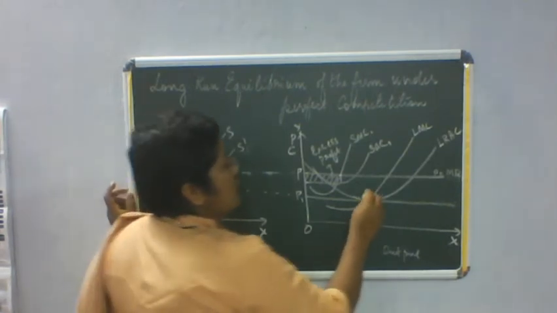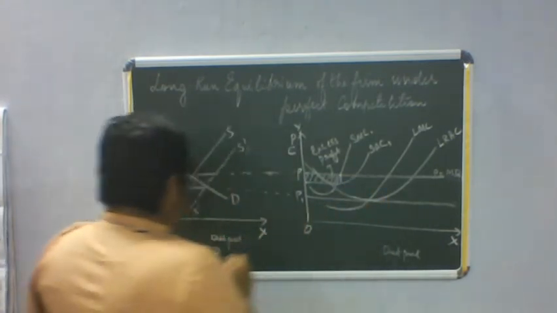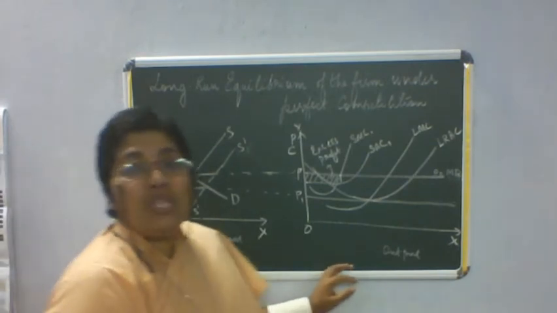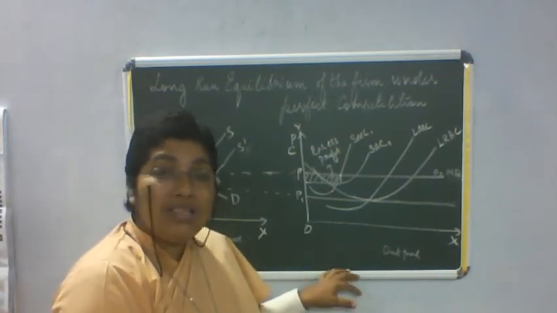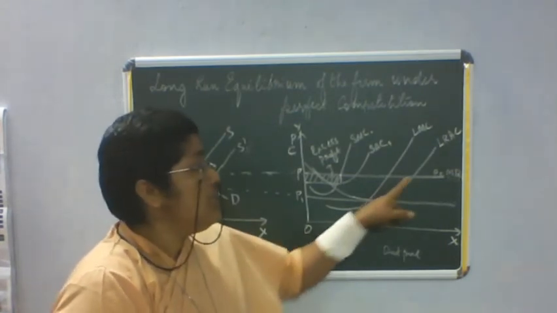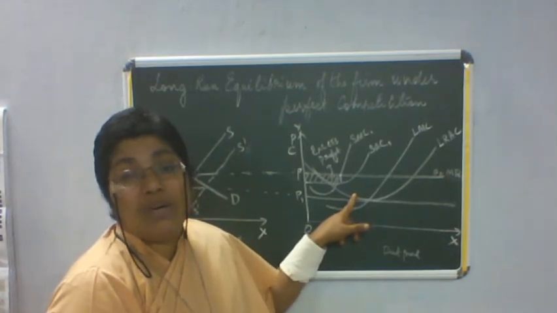Okay, and you also see this is the minimum condition: in the long run the firms will be producing at the minimum point of LAC and will be earning only normal profit, which is included in the LAC, the long run average cost.